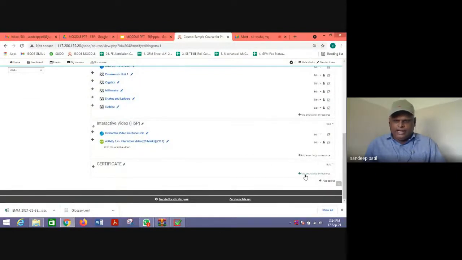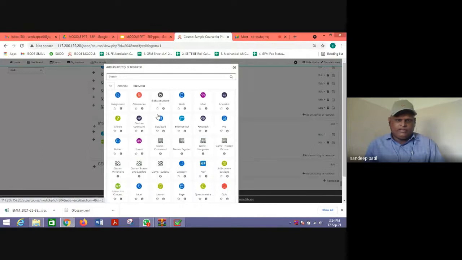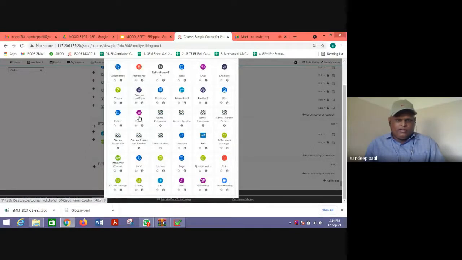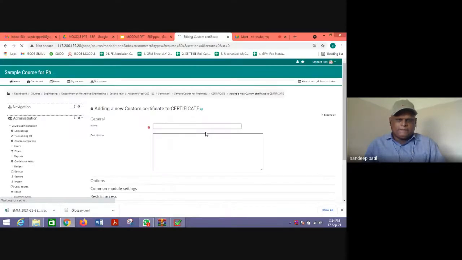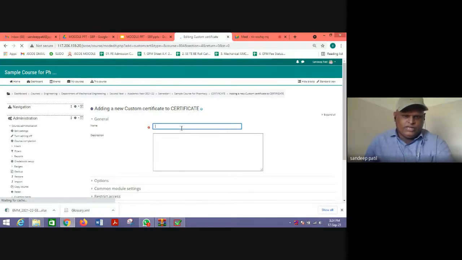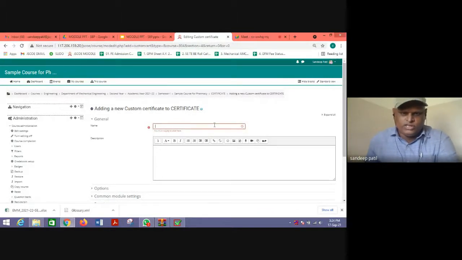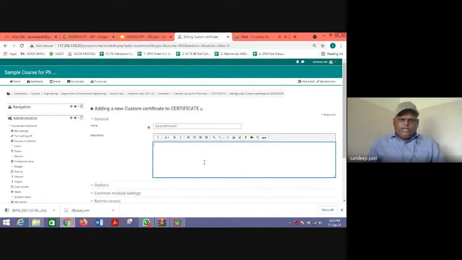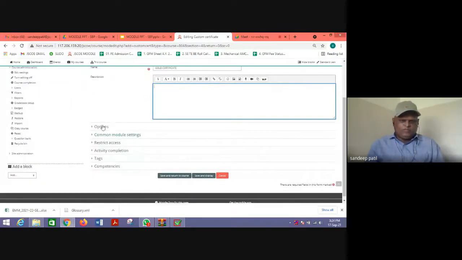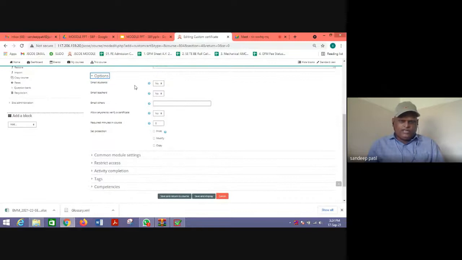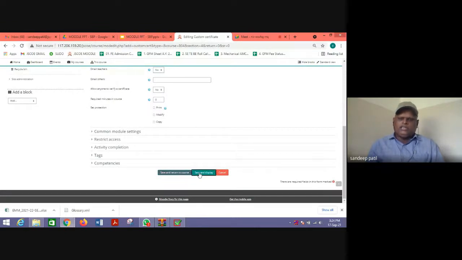So we need to click here, add an activity, and click here the custom certificate. And we can give the name here, say, let us say gold certificate. Student to completed everything. You can write the description here. Options are there that you can email to students, email to teachers, email to others, etc. Click save and display.